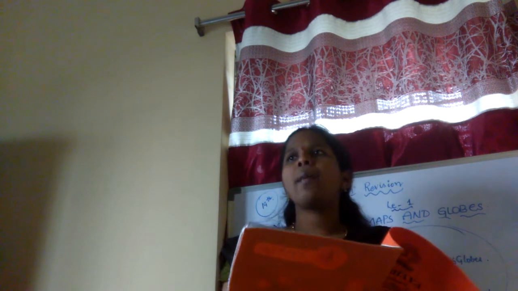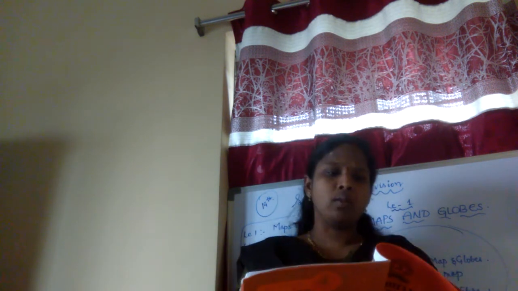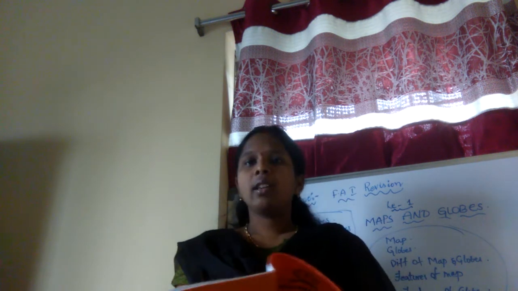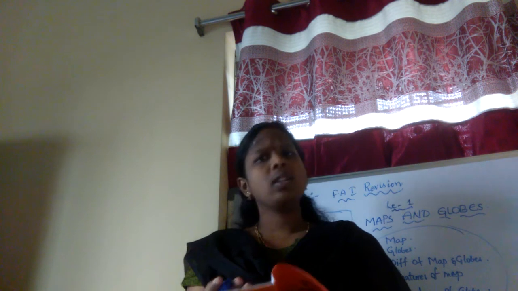For example, if I ask a question which is not there in the workbook, what will be there in the eastern hemisphere? What will be there in the southern hemisphere? If I ask questions like that, you have to answer, and for that you have to read the textbook thoroughly.